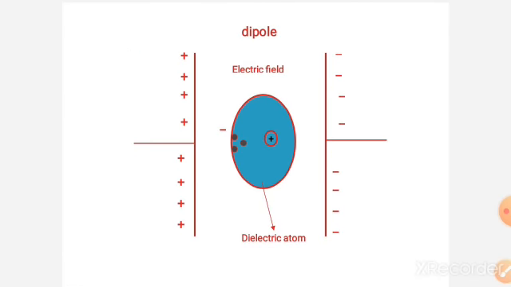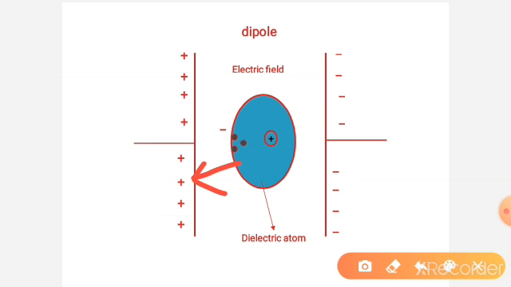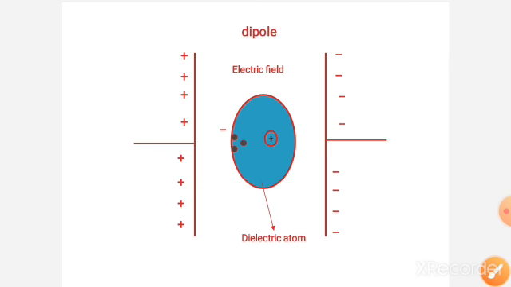Next, what is meant by polarization? If the center of positive and center of negative coincide, then it is a non-polar molecule. If this dielectric material is placed in an electric field, then the center of positive and center of negative separate, and the center of negative is attracted towards the positive plate and the center of positive is attracted towards the negative plate. In this way, there is a separation between the positive charge and negative charge. This phenomenon is known as polarization.